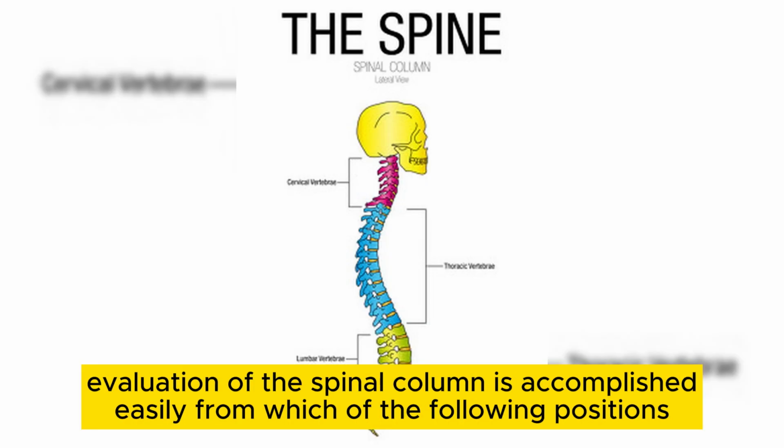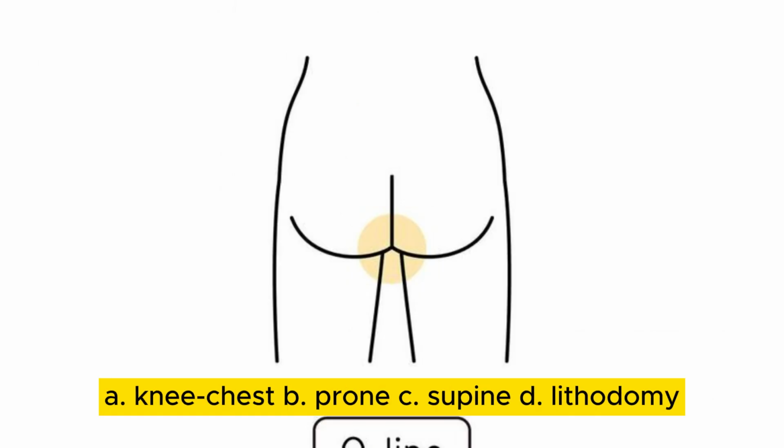Evaluation of the spinal column is accomplished easily from which of the following positions? A. Knee chest. B. Prone.